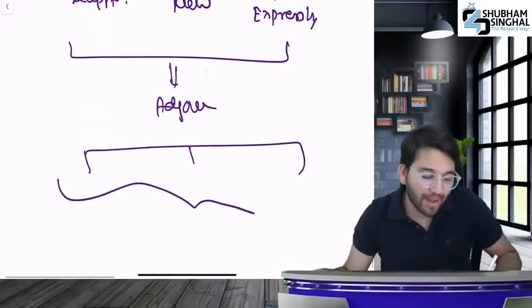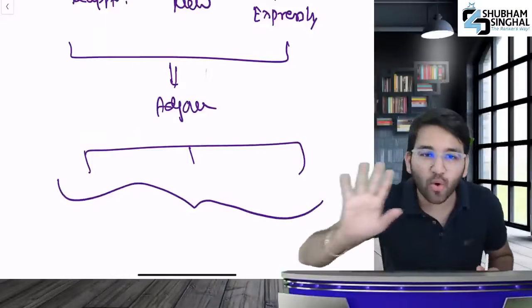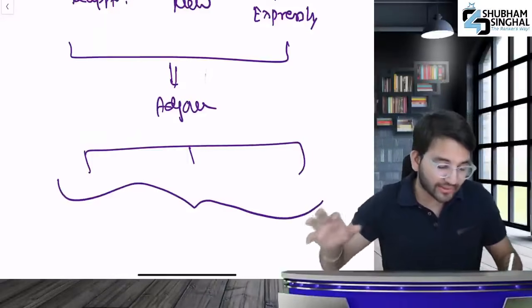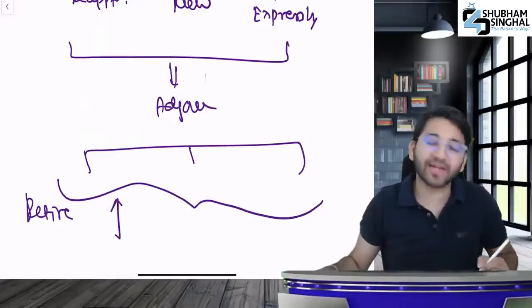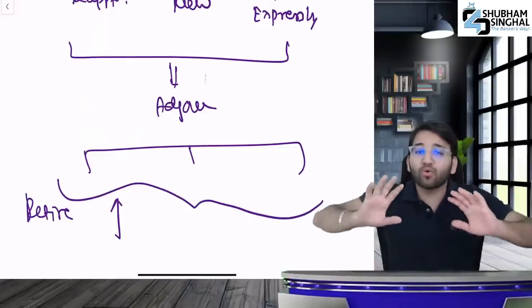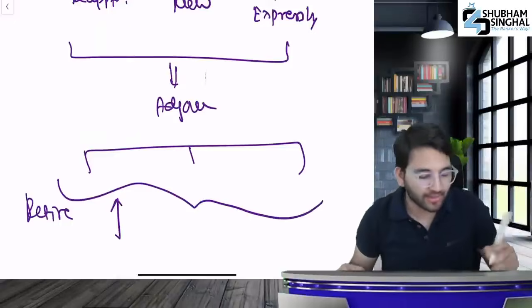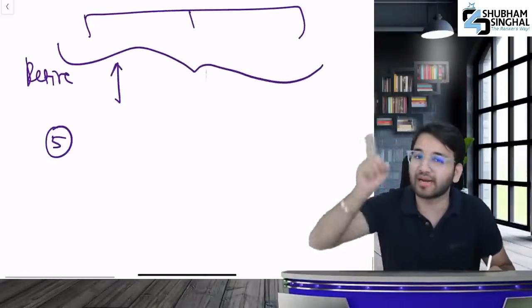If none of these 3 things are done, the meeting will not be adjourned again. Now what will happen to the meeting? Directors who were retiring, you will automatically reappoint them. But there are 5 cases where automatic reappointment does not happen.